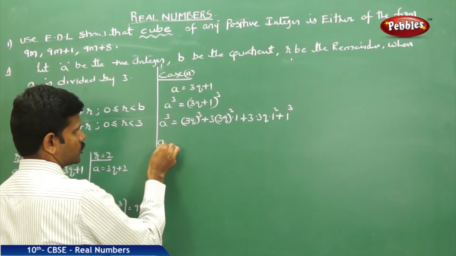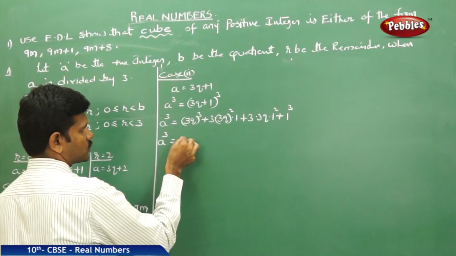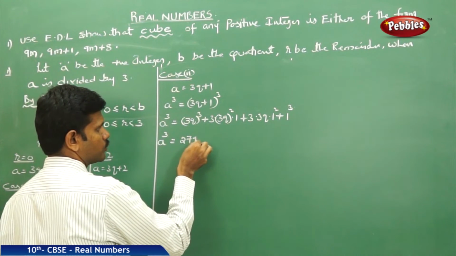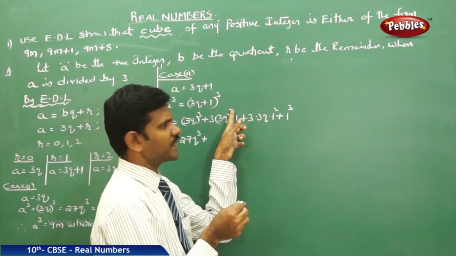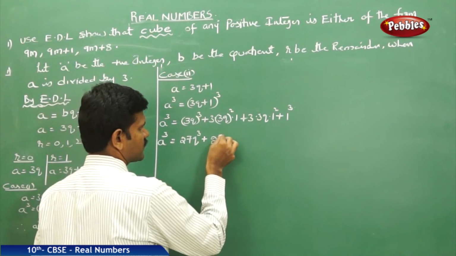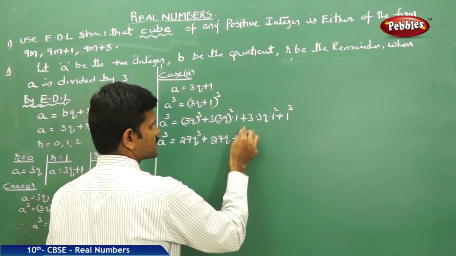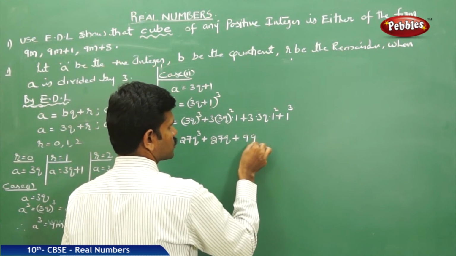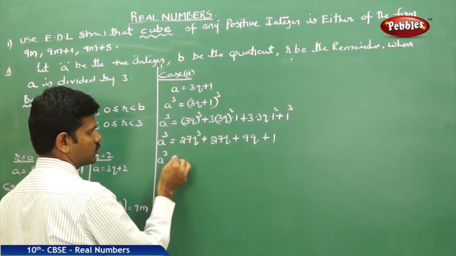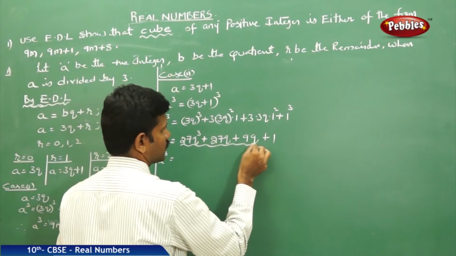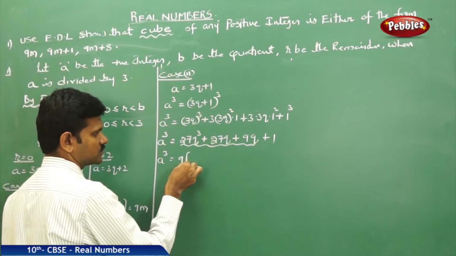That is, a cube is equal to, writing directly, 27q cube plus 3 square nothing but 9, 9 3s are 27, q square, plus 3 3s are 9, q, plus 1. That is, a cube is equal to, from here to here, please take 9 common.